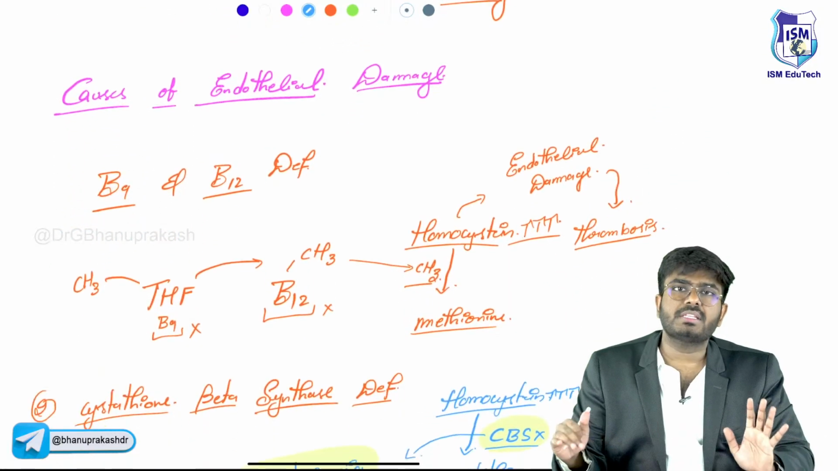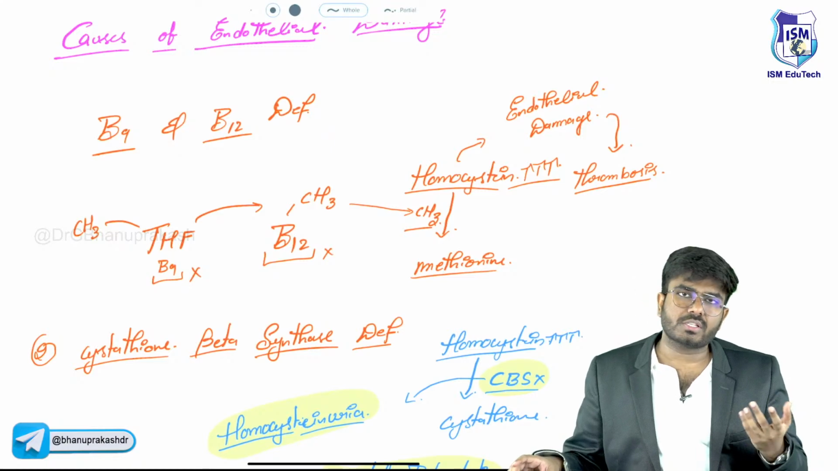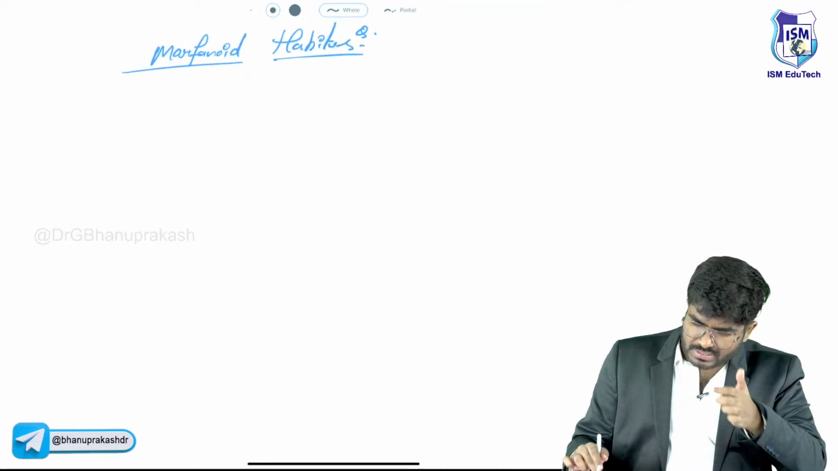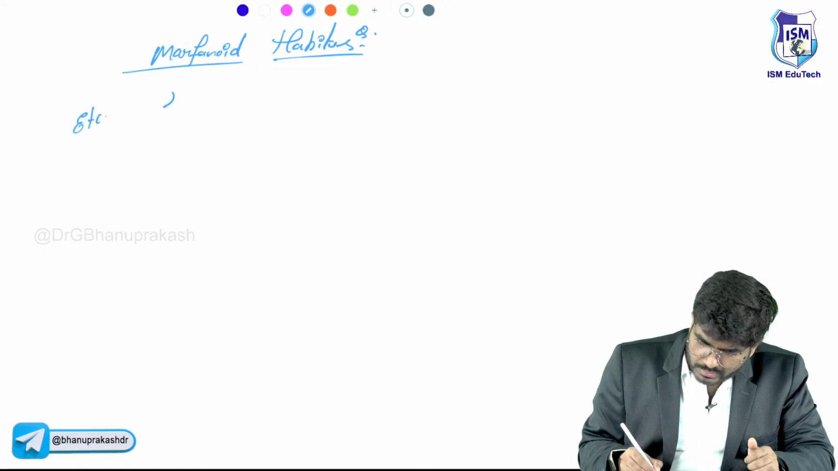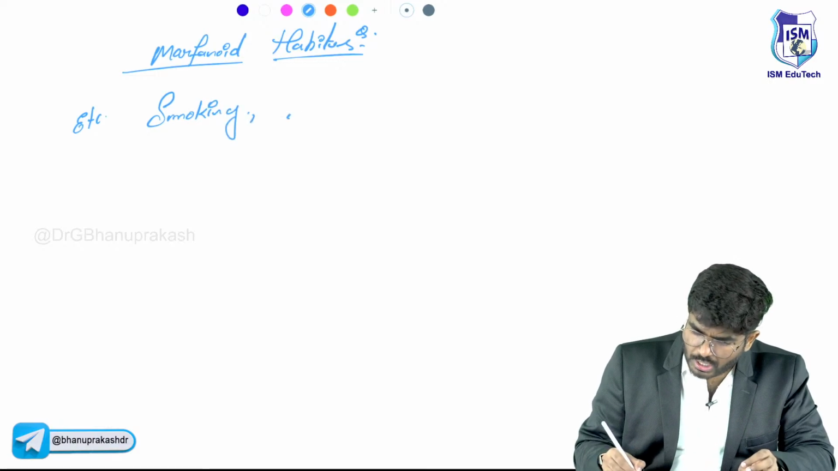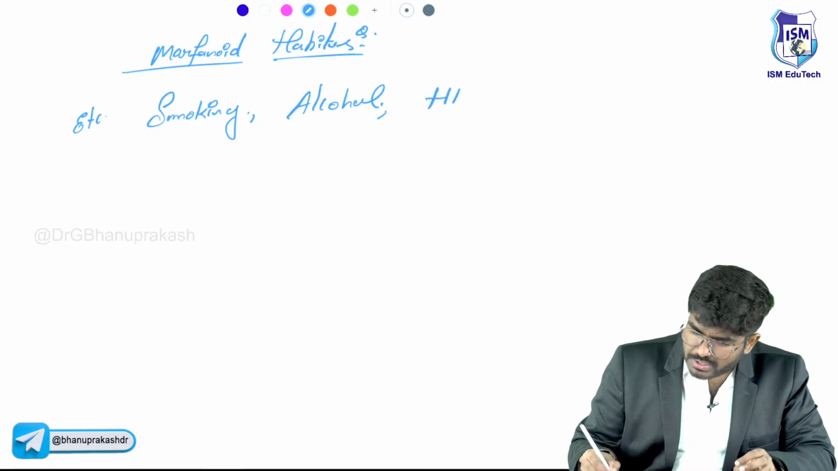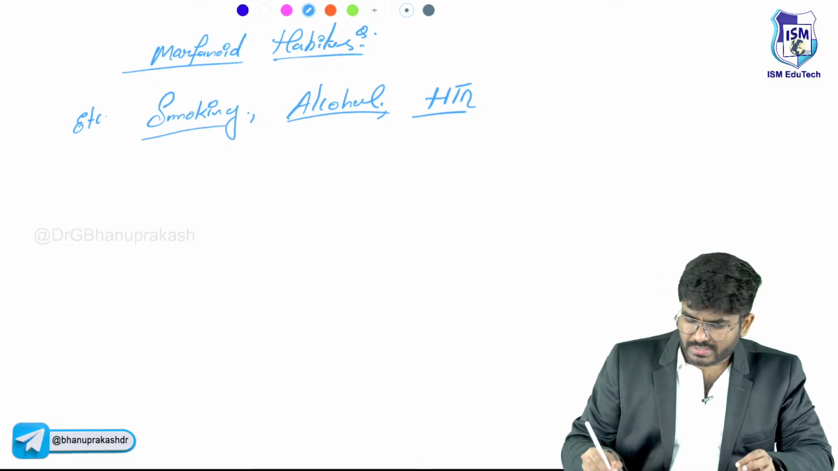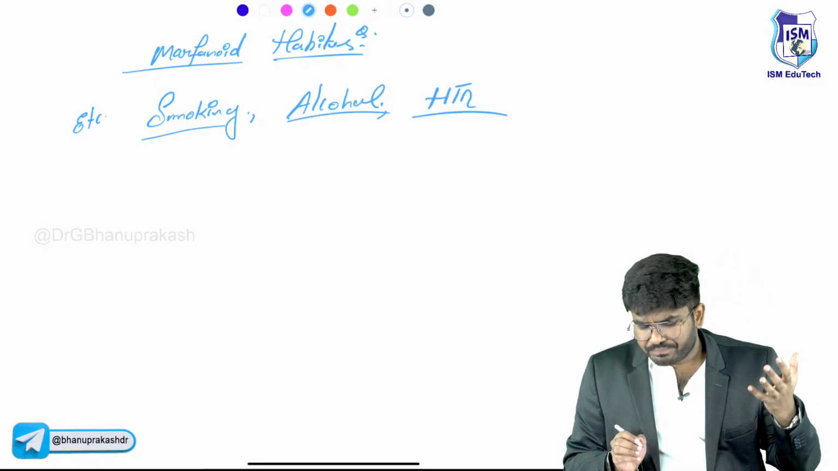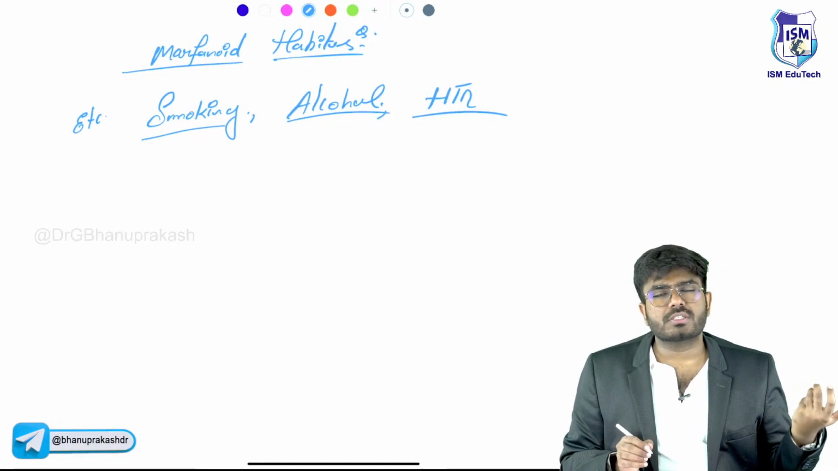So for endothelial damage, the most important point which I want you to know is homocysteine levels. Homocysteine levels can cause endothelial damage, and other damages like smoking can cause damage to the endothelial cells. Alcohol can cause damage to the endothelial cells. Hypertension can cause damage to the endothelial cells. So these are all miscellaneous things: smoking, alcohol, hypertension, atherosclerosis, all these things can cause damage to the endothelial cells.